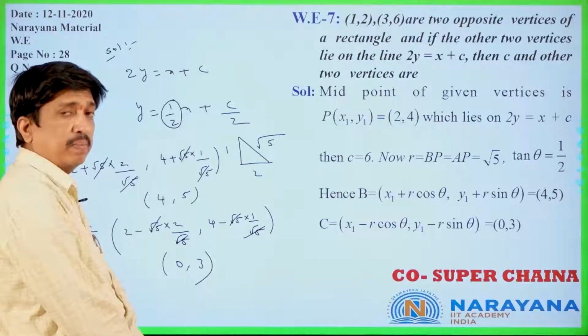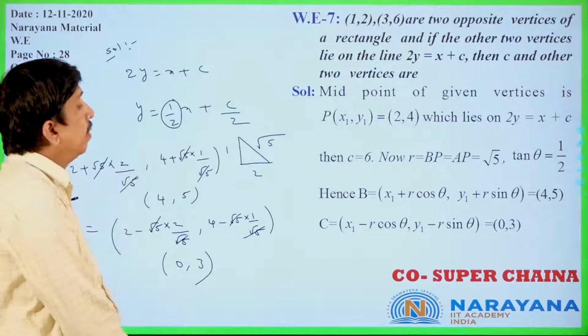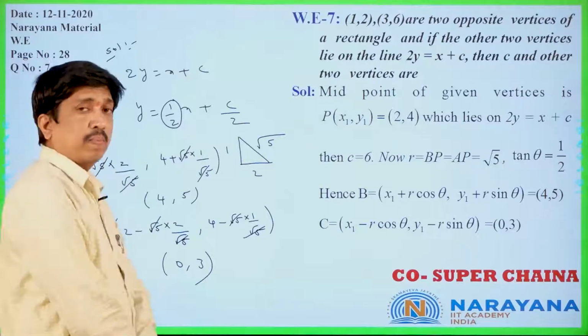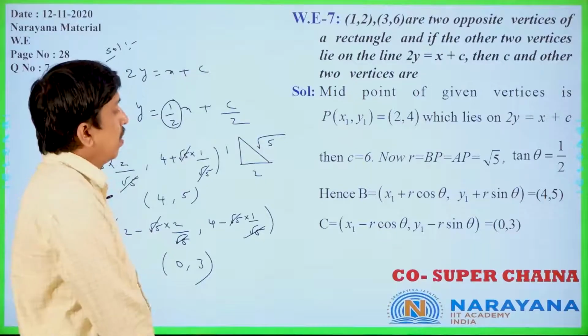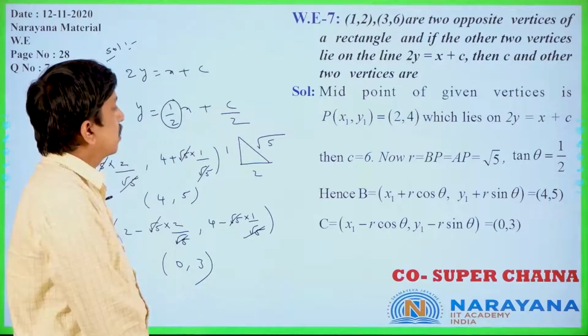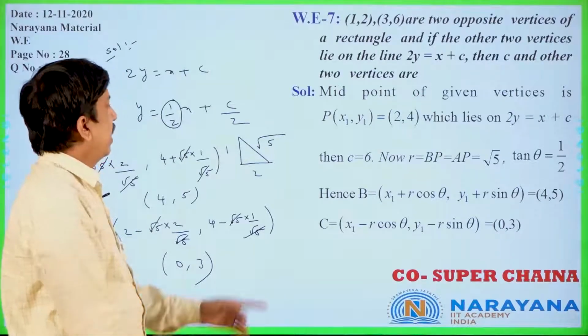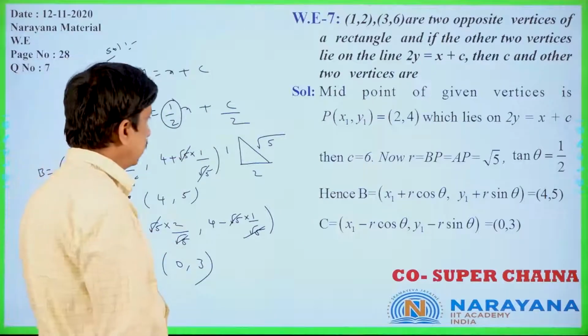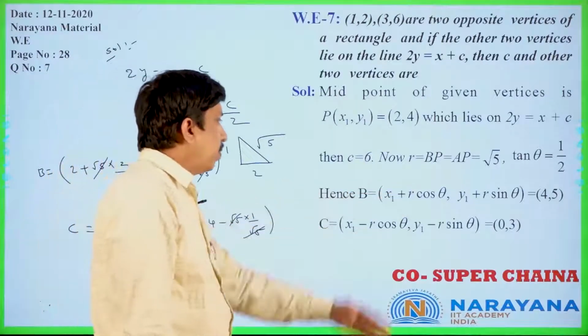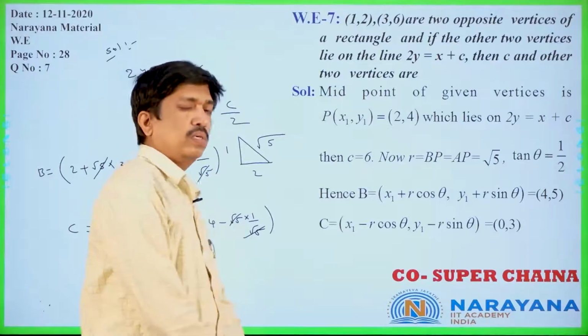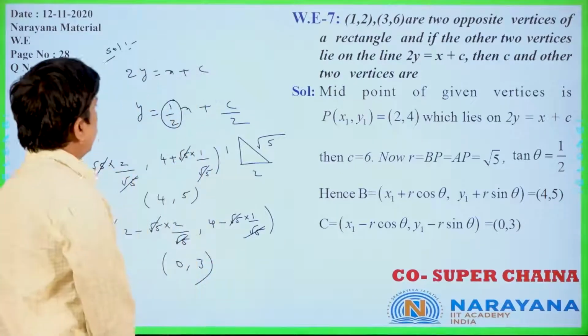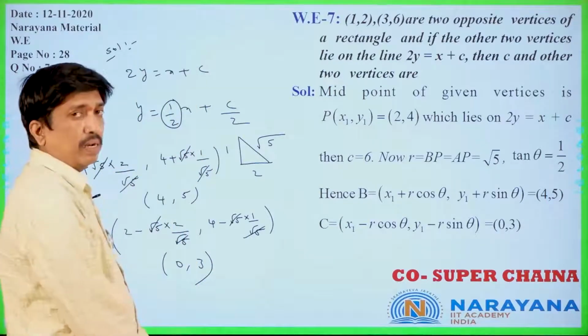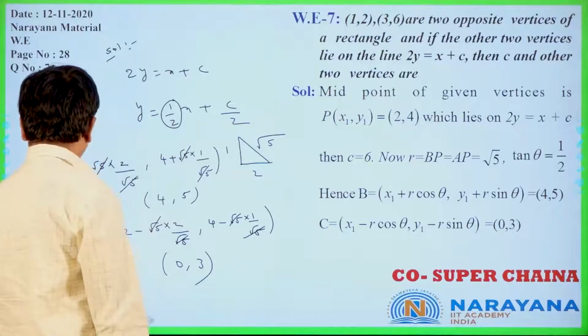We can find it by symmetric form or parametric form. The coordinates you can find are x1 plus r cos theta, y1 plus r sin theta only. Tan theta is 1 by 2, from the slope only we can pick up. Is it clear or not? So clearly, B coordinates are (4, 5), C coordinates are (0, 3) only. Is it clear? Let us move to the next question.